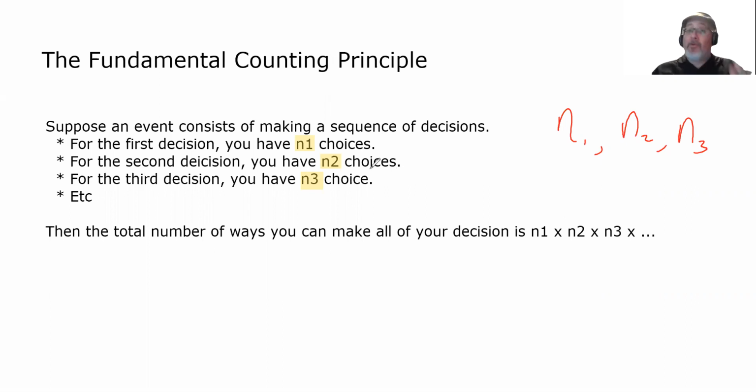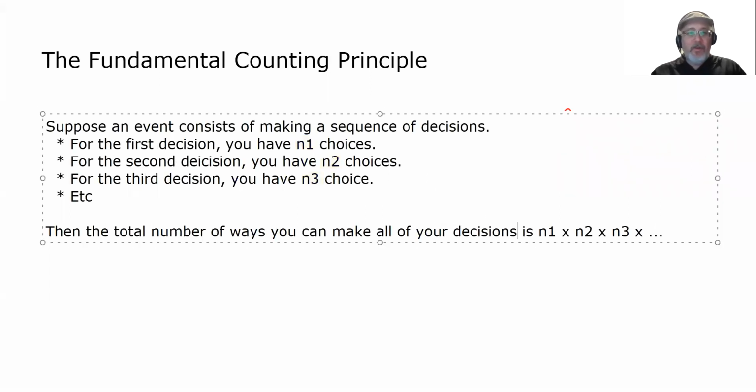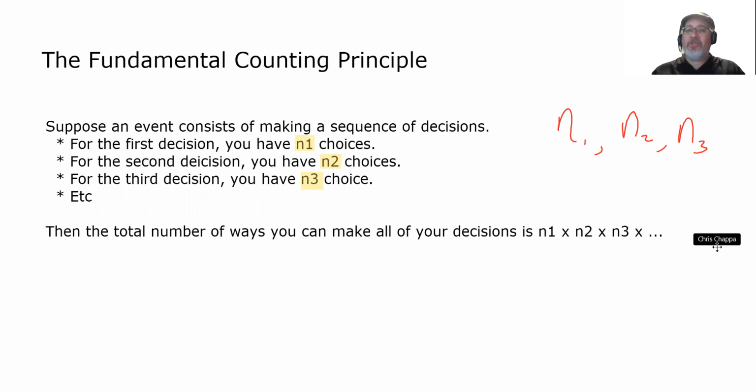By the way, it can be more than 3 decisions, which is why there's an etc. down here. Then the total number of ways you can make all your decisions is the product of the individual number of choices.